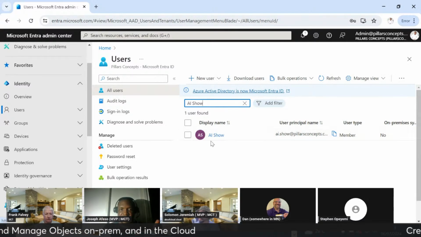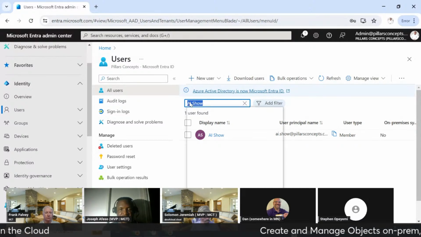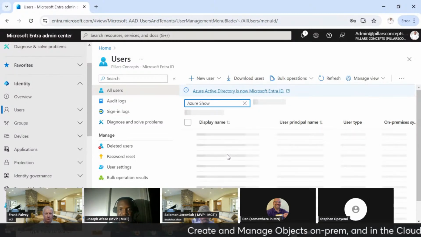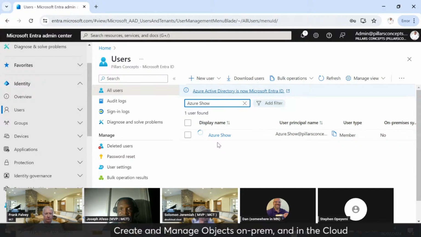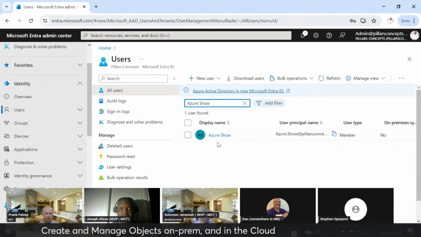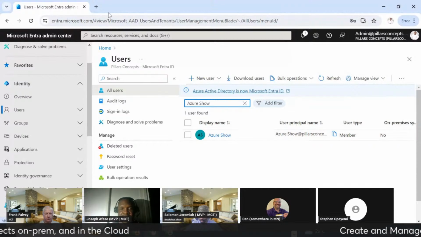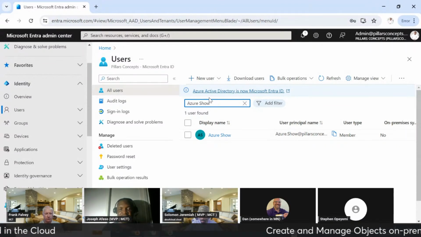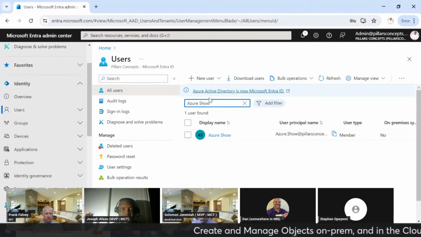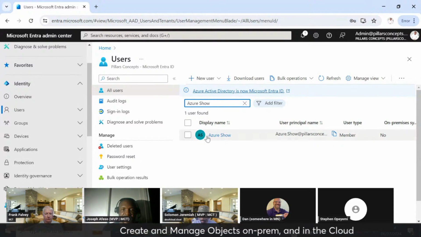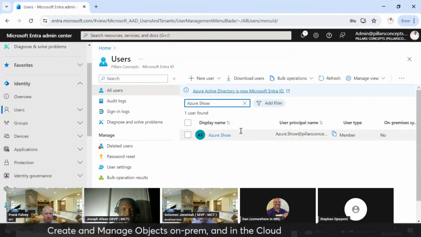Good thing is that the handshake is instant. So if I check the Azure guy also, I should see him right away in Entra Admin Center, right? That is how it is, because the Entra Admin Center is actually the directory that houses these objects that we are creating.